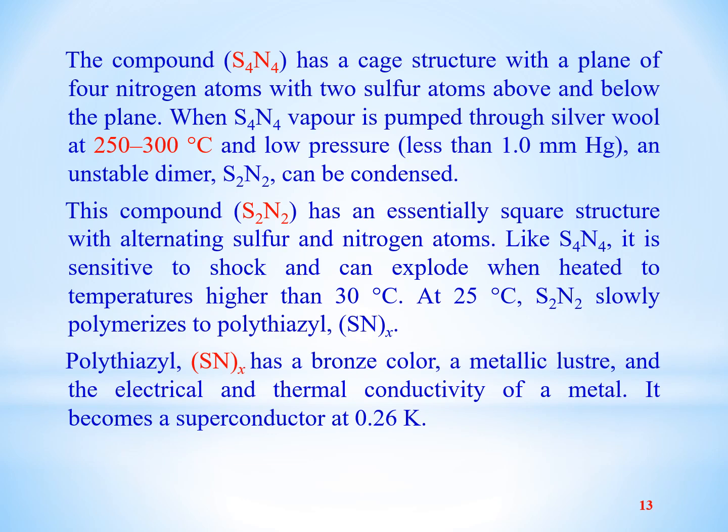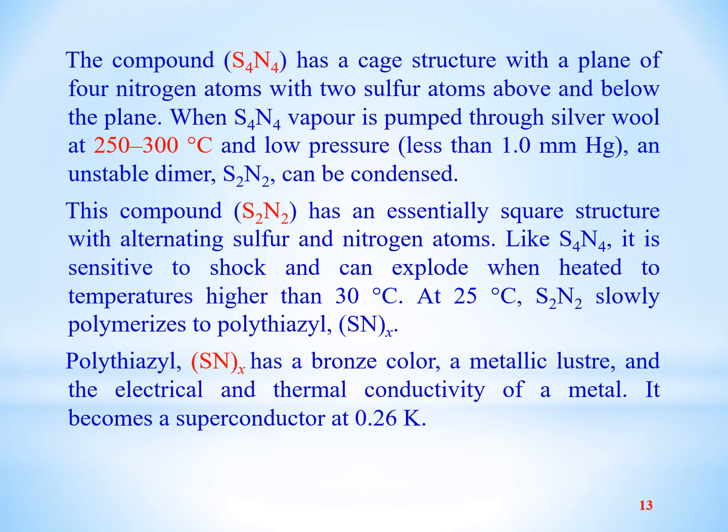The compound S4N4 has a cage structure with a plane of 4 nitrogen atoms with 2 sulfur atoms above and below the plane.